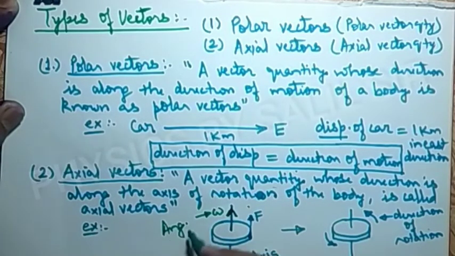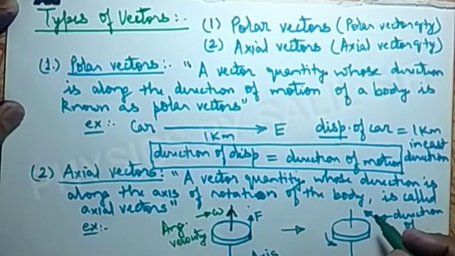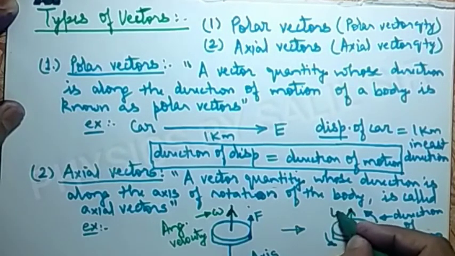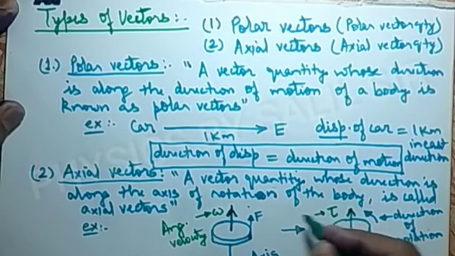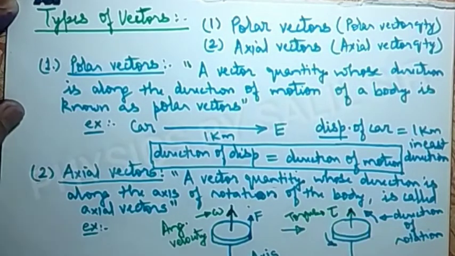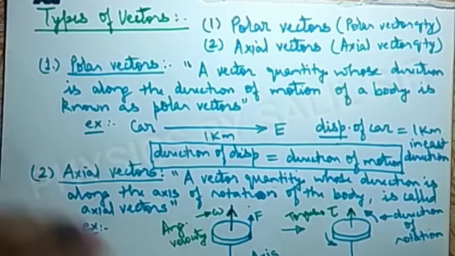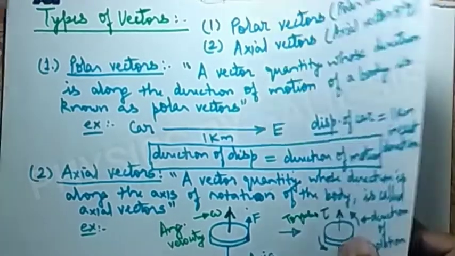This is angular velocity, and we can also say that the direction of torque will also be along the axis, and torque is represented by tau. This is torque. So when we combine these two figures, we can draw a single figure.